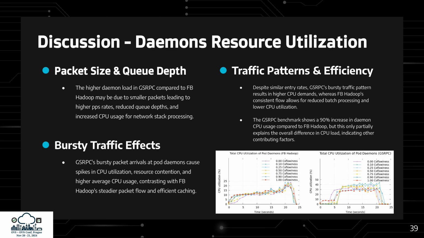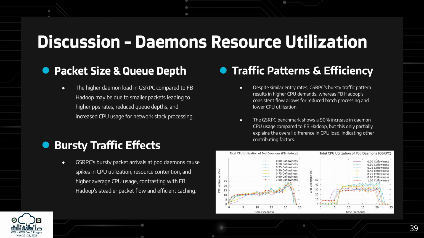Google's bursty traffic spikes CPU utilization and resource contention, in contrast to Facebook's steadier flow and more efficient caching. Despite similar entry rates, Google's bursty traffic leads to higher CPU demands, while Facebook's consistent flow allows for reduced batch processing and lower CPU usage. Google shows a 90% increase in daemon CPU usage compared to Facebook, indicating that additional factors contribute to the overall CPU load difference.